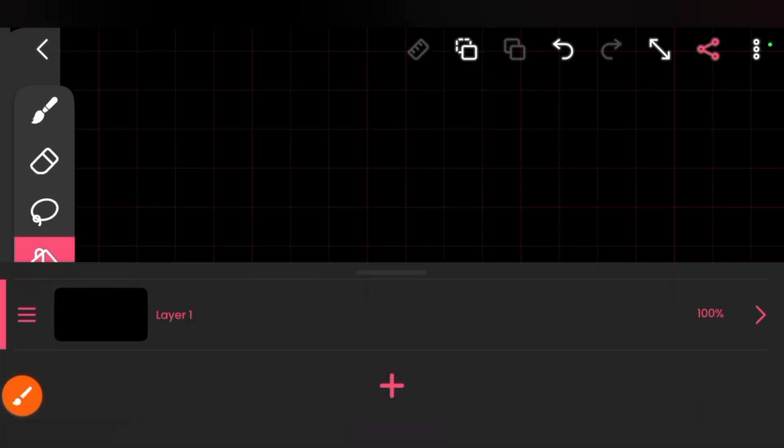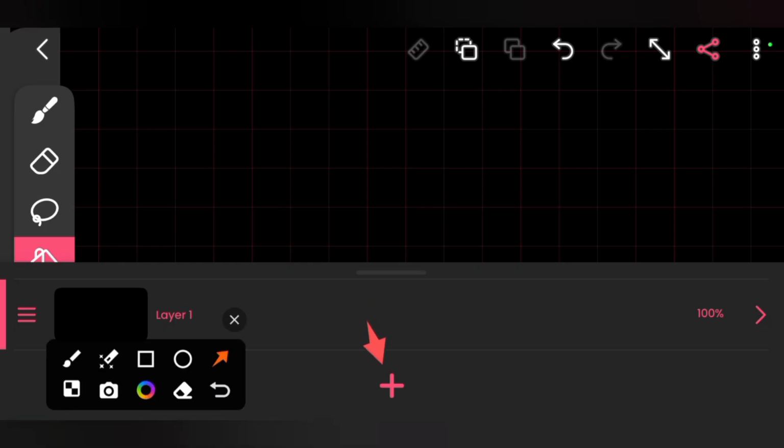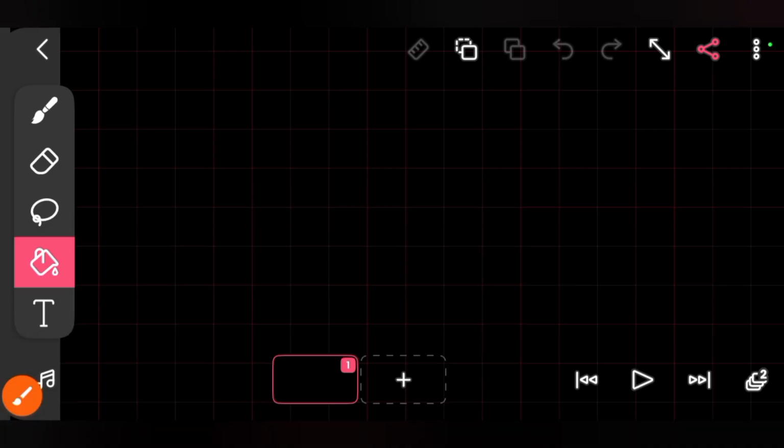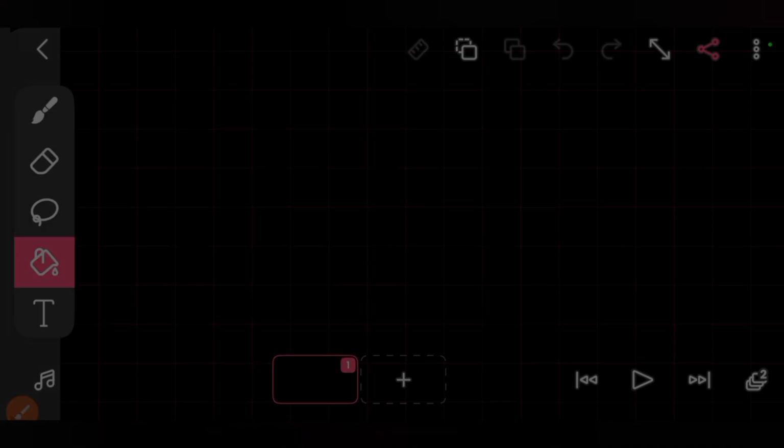Create a new layer: click on your layer and click on this plus icon, then create a new layer. After you've created your layer, the first thing we have to do is to create this typing icon, and this is very easy to go about.